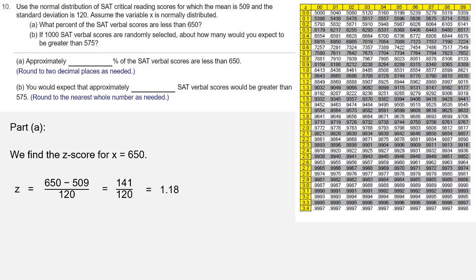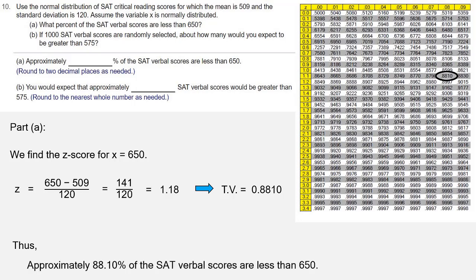When we look up 1.18 on the standard normal distribution table, we find a table value of 0.8810. Because we're looking for the probability that the scores are less than 650, this table value is going to be the area. So that is 0.8810. Converted to a percent, that means that approximately 88.10% of the SAT verbal scores are less than 650. And that's your answer to part A.